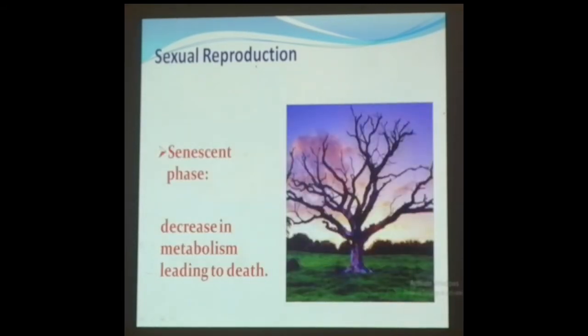The third one is the senescence phase. In this stage, the plant usually decreases all kinds of the metabolism that is found in the organism. Once the metabolism is decreased, that leads to the death. That is the final stage, the senescence stage. You must remember, the first one is the juvenile phase, the second one is the reproductive stage, and the third one is the senescence stage or phase.